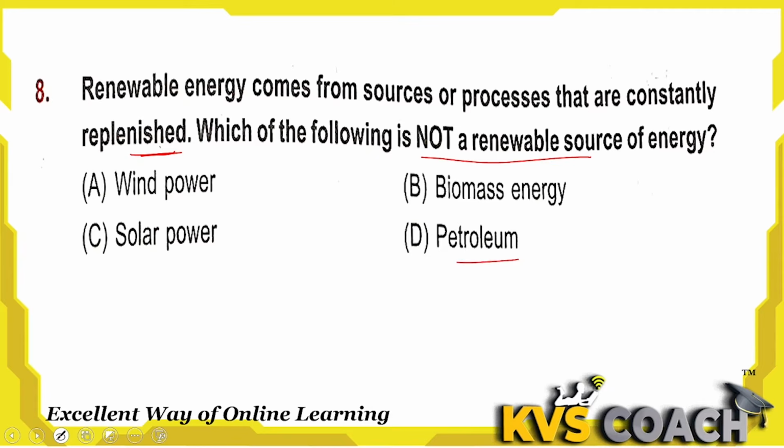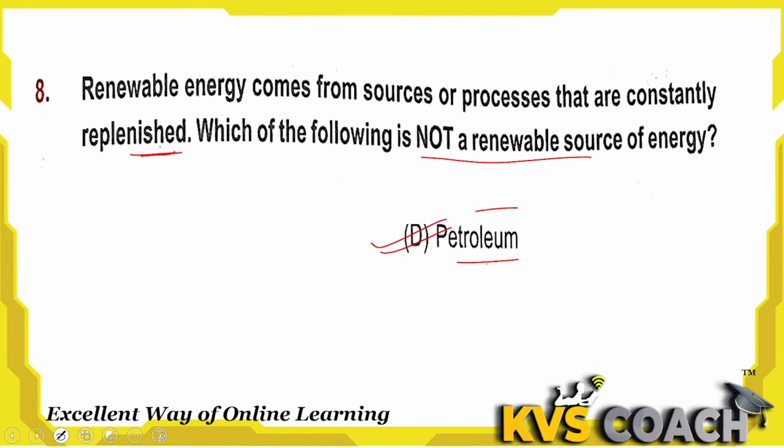They are renewable. With every new day we get new rays and new wind. But petroleum, biomass is plant material. Petroleum products have a definite amount, and they are not renewable. When they are spent, they cannot be renewed. So they have a finite amount, and these are not renewable sources. D is the right answer here, petroleum products.